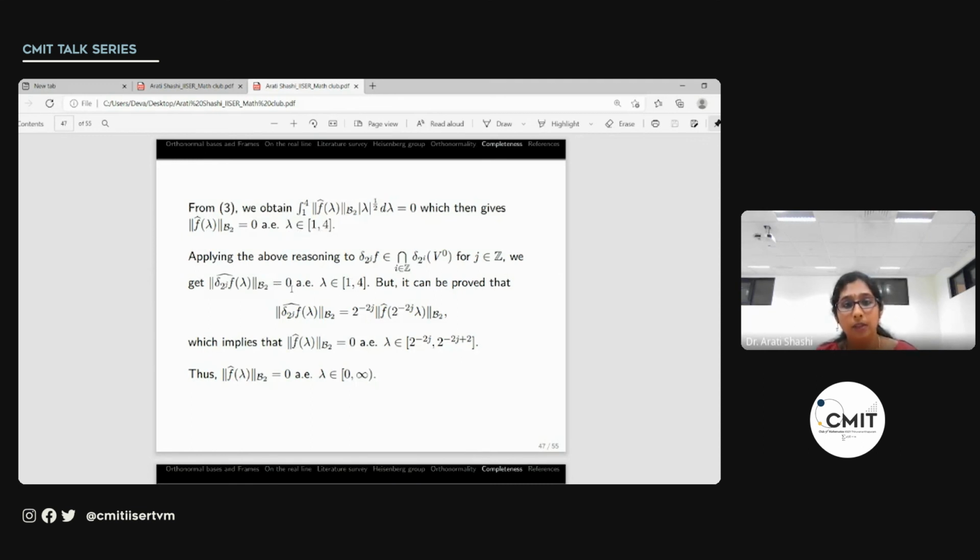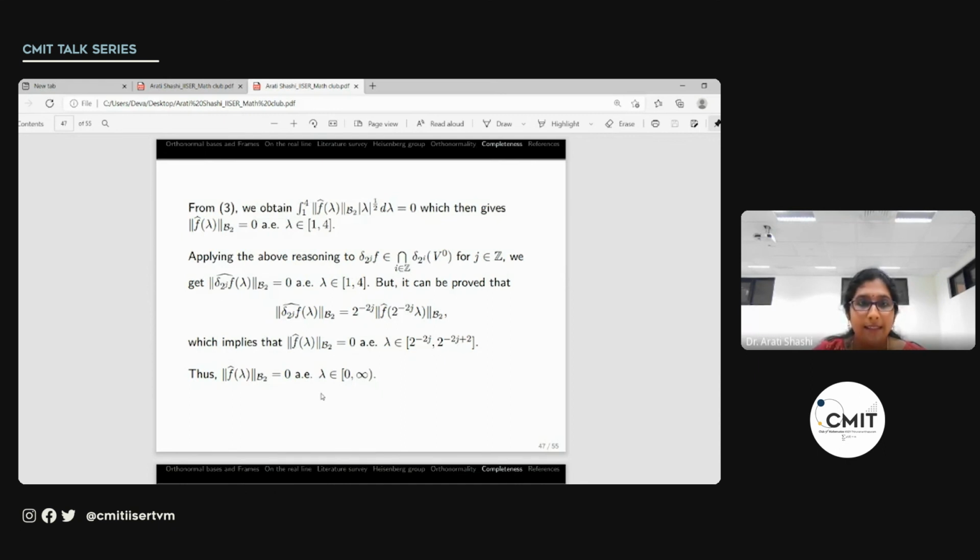And since we know that the Fourier transform of the dilation of f, that's B2 norm, is the B2 norm of the dilation of the Fourier transform of f, using this condition, what that would mean is the B2 norm of f roof of lambda is 0 for all lambda in this interval. So this is true for every j. So what we notice is when j is equal to 0, this interval is 1 to 4. And when j is positive, it will cover everything between 0 and 1. And when j is negative, it will cover everything from 4 to infinity. So this will be 0 for all lambda on the positive real line.